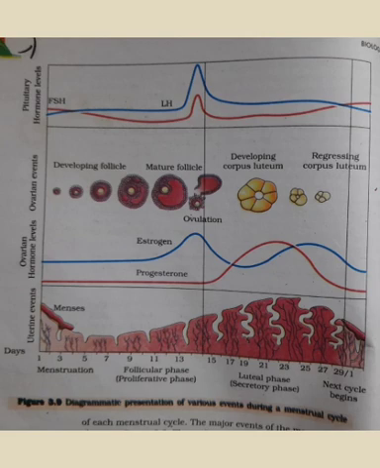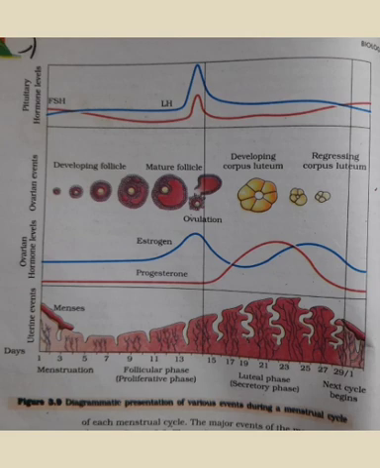Then now let us start the phases which take place during this menstrual cycle. Follicular phase. In this phase, what happened? The primary follicles in the ovary grow to form a fully matured Graafian follicle. I hope you all remember in oogenesis I had taught you how a primary follicle grows to a secondary follicle, develops into a mature follicle or tertiary follicle, and then the mature follicle, the Graafian follicle.